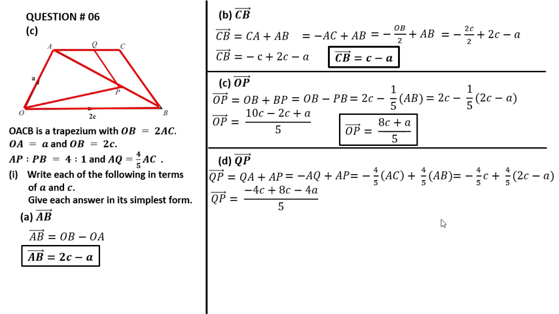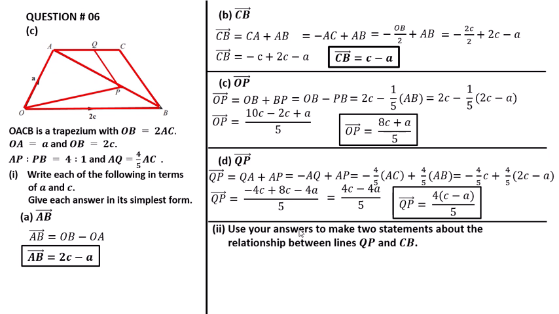After some simplification, we get QP is equal to minus 4C plus 8C minus 4A divided by 5. So minus 4C plus 8C is equal to plus 4C minus 4A divided by 5. For the final answer, we take 4 common here: 4 into C minus A divided by 5.